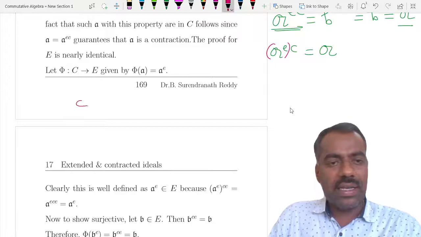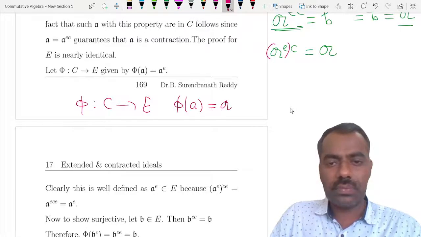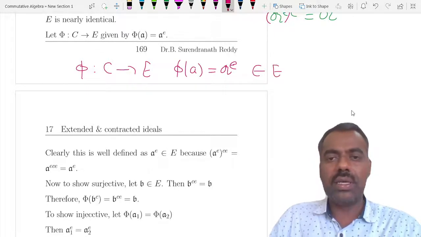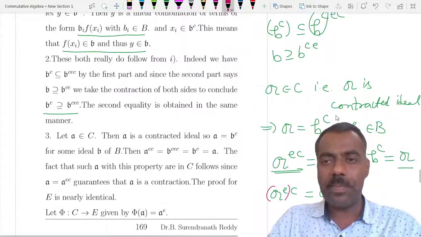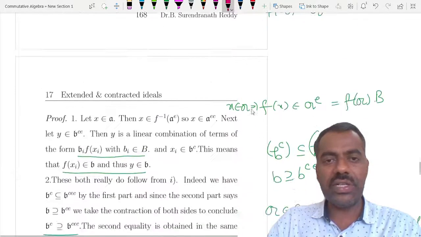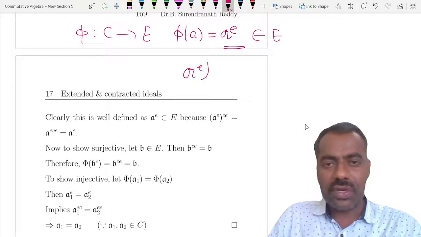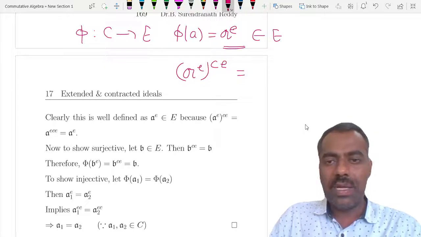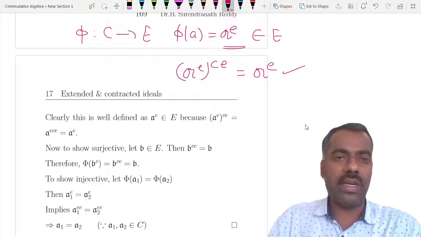If you define the map from C to E by phi of A as AE, then first of all, we have to make sure that this actually belongs to E. Why? When we say that something is an element of E, if you contract it and then extend again, you should get the original one. But AECE is the same as AE. So therefore it is well defined.